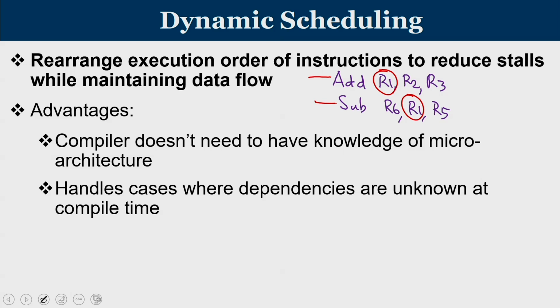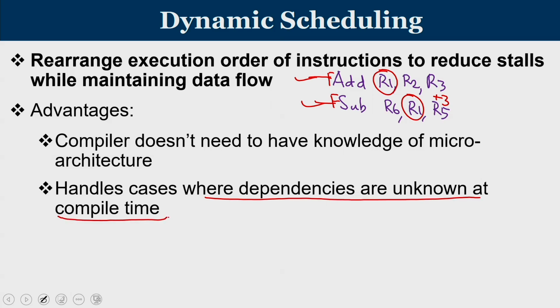So imagine that this is going to be a floating point add and floating point subtraction. Even with operand forwarding, FADD and FSUB cannot happen in adjacent cycles. I have to wait for a minimum of 3 cycles. These data dependencies are easy to resolve at compile time. Now the point they are making, the advantage of dynamic scheduling, is that sometimes the dependencies are unknown at compile time.